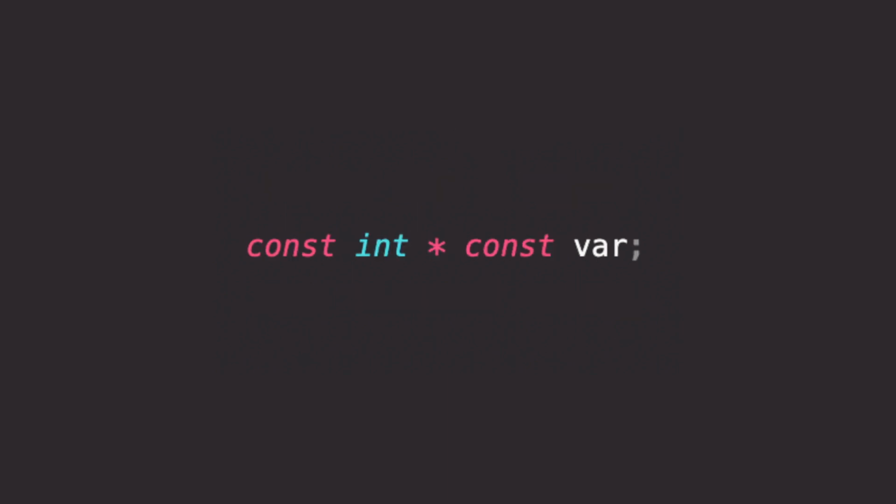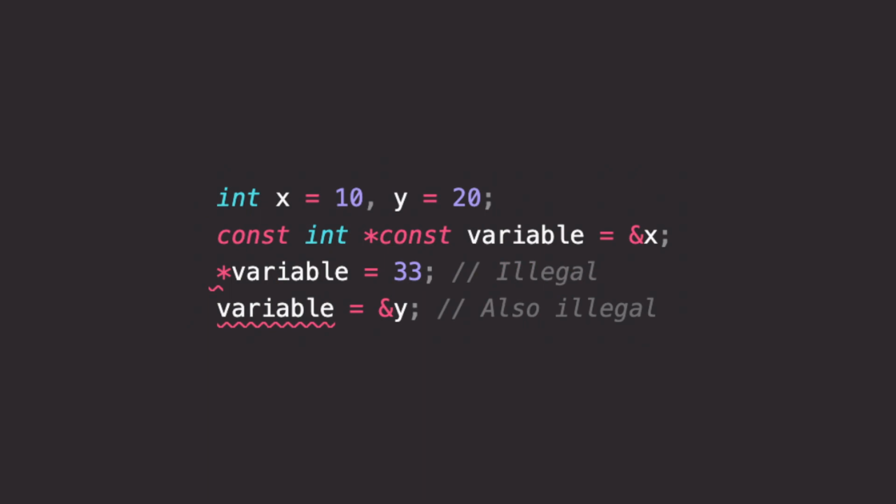Now let's see this one, const int pointer const var. So if you read it from the right, it's a constant pointer to a constant integer. That means you cannot either reassign the pointer or reassign the value that it is pointing to.